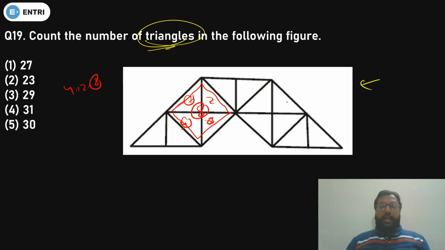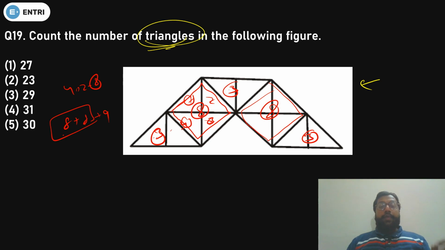Same, this figure is also there. This one. So it will be 4 into 2. That will be 8. So total right now we have 8 plus 8. Now this triangle. In this triangle we have total 3. In this we have also 3, this is also we have 3. So 3 plus 3 plus 3, that will be what? 9. So right now we have 8 plus 8 plus 9. Okay, this is done. So we have found out the triangles by dividing the figure.